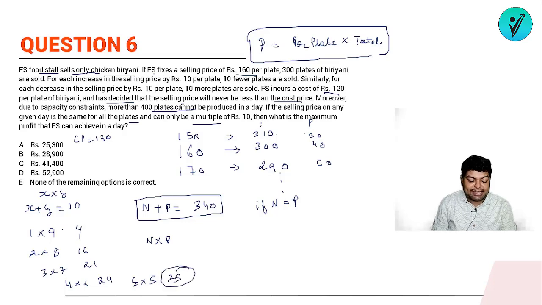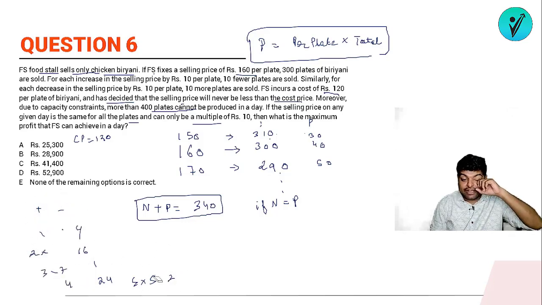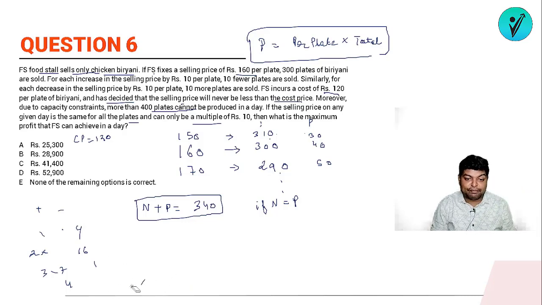So if I want to get the maximum value of a into b or x into y, ठीक है, तो x into y का maximum value कब मिल रहा है, when both are equal. So same logic we have to apply here also. N plus p is fixed, right? The value of n plus p is fixed and we have to maximize the value of n into p. So in which scenario it will be? It will be if your n is equals to p.